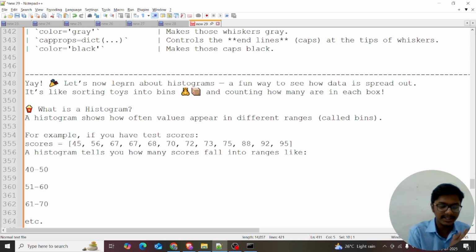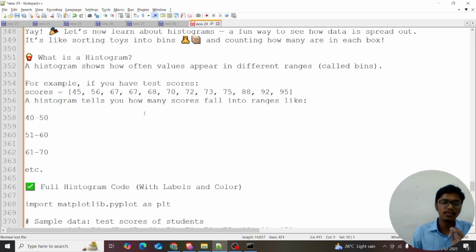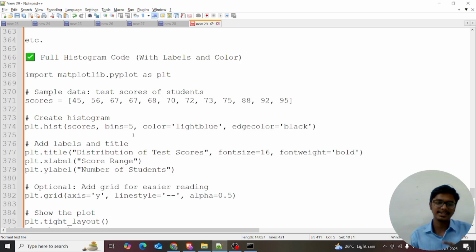We are able to distribute it. That's called the bins. So how to make the histogram: plt.hist, and everything is similar. I think everything will be similar. So now let's move on to the next session.